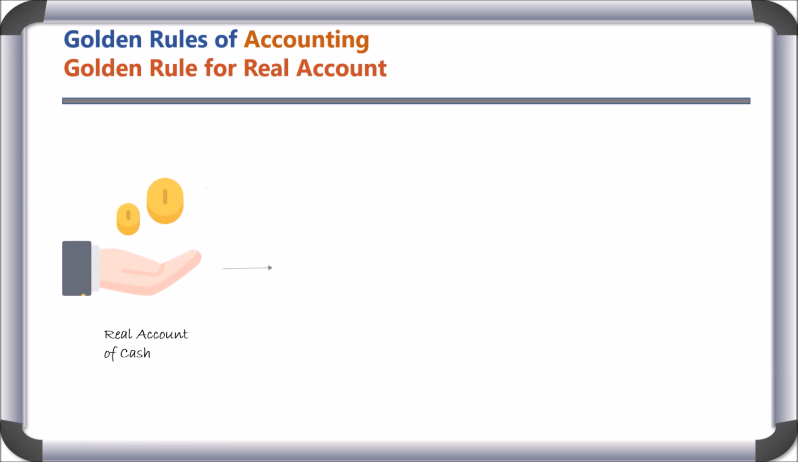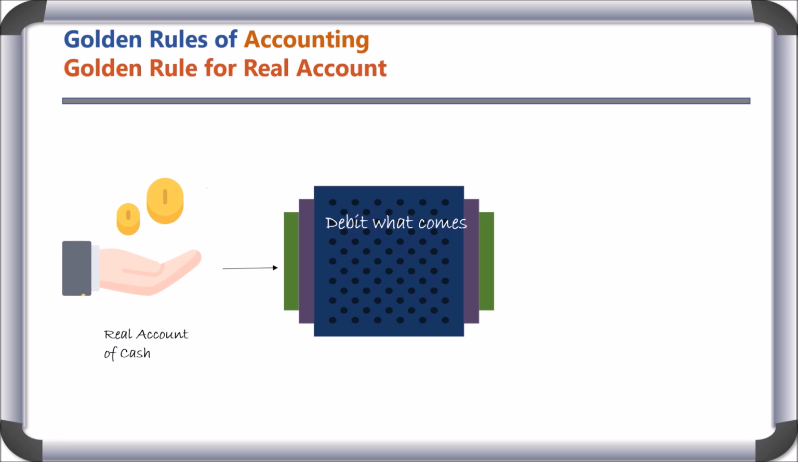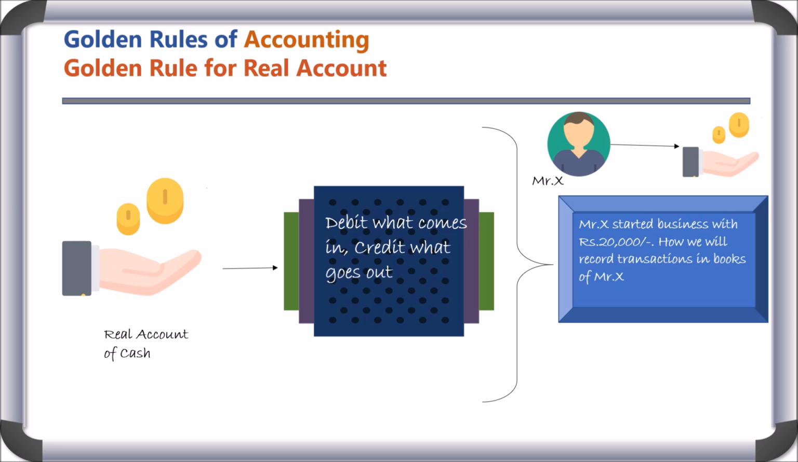For real accounts, golden rule is debit what comes in, credit what goes out. Mr. X started business with 20,000 rupees. How we will record transactions in books of Mr. X? In this example, cash is real account. Since cash comes in business, debit what comes in. Hence we will record this transaction as debit cash account with 20,000 rupees, and since we debited cash account, we have credited corresponding account of capital with same amount.